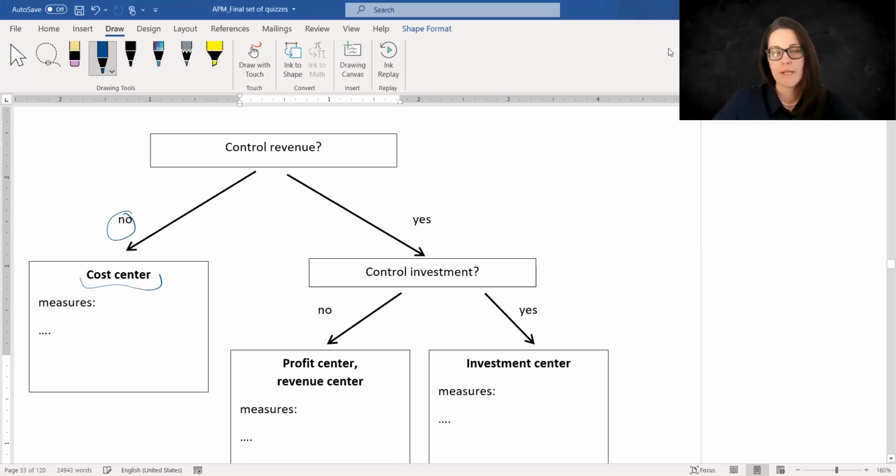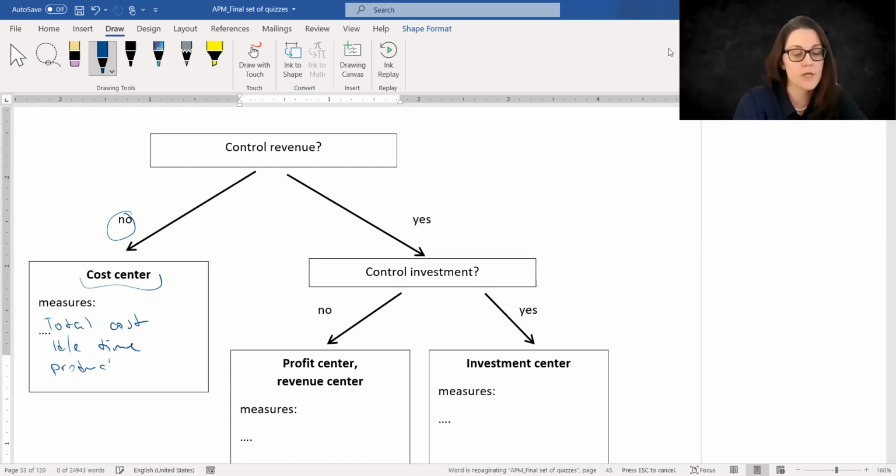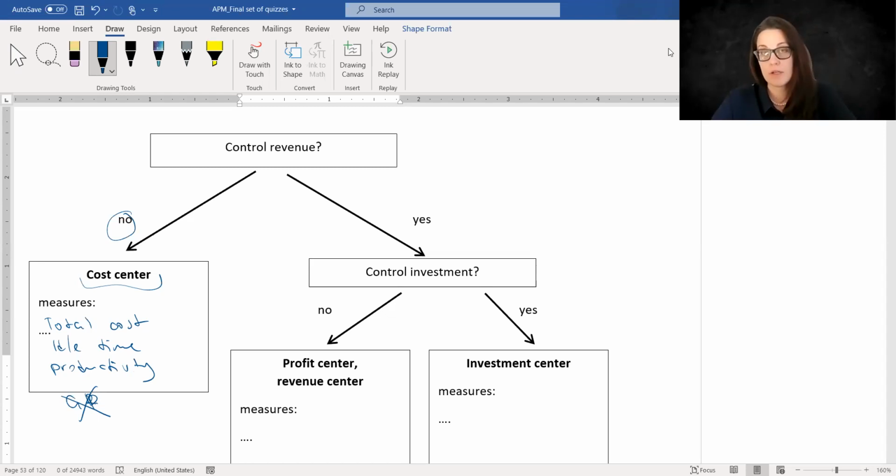What does it mean? It means that we are going to evaluate the performance based on measures such as, let's say, total cost, or let's say idle time, or let's say productivity, some sort of productivity, for example, items produced per unit. So something that does not include revenue. So gross profit or operating profit would not be a very good measure in this case because they do not control their revenue. They do not really control their volumes.